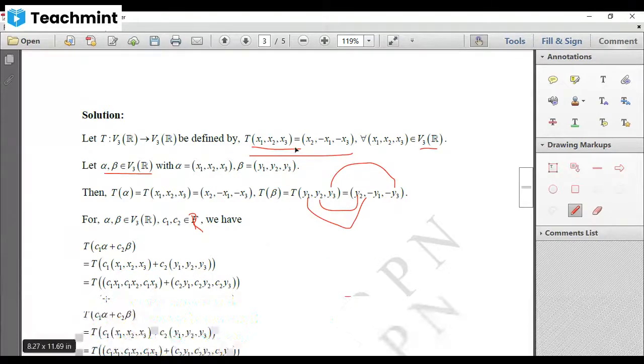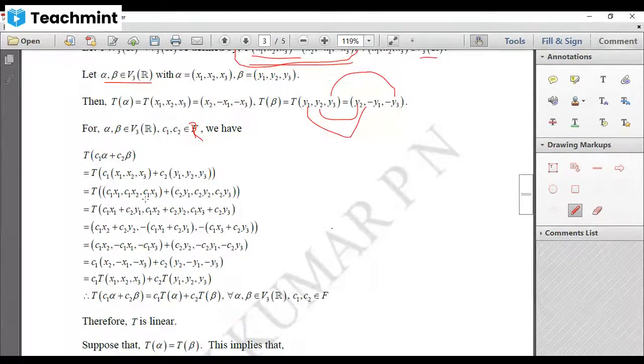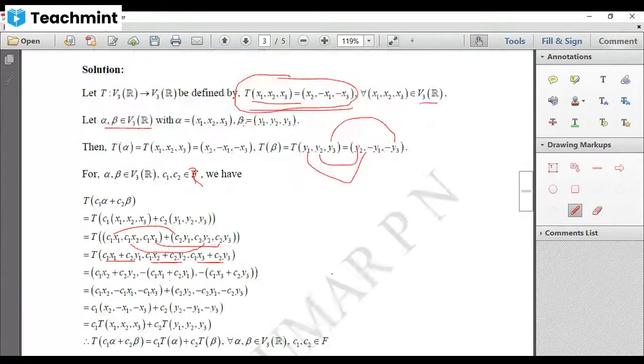Now you know that you can use the definition only provided it is of this form: it should have x coordinate, y coordinate, z coordinate. Then you can write like this. But here it is a sum of two ordered triplets. So first you need to add these two. So add x coordinate with x coordinate, comma, y coordinate with y coordinate, comma, z coordinate with z coordinate. Now it is of the form x coordinate value, comma, y coordinate value, comma, z coordinate value.